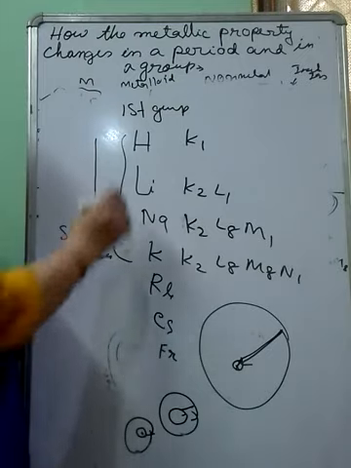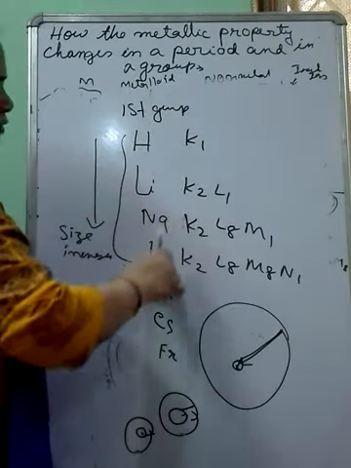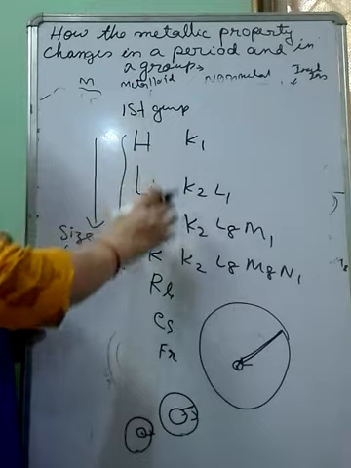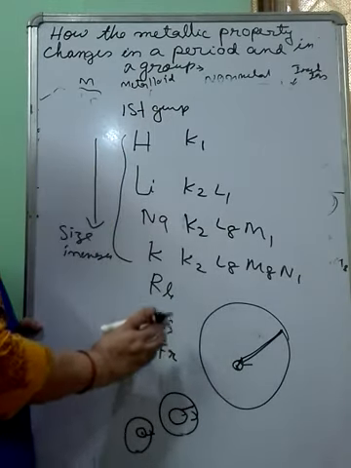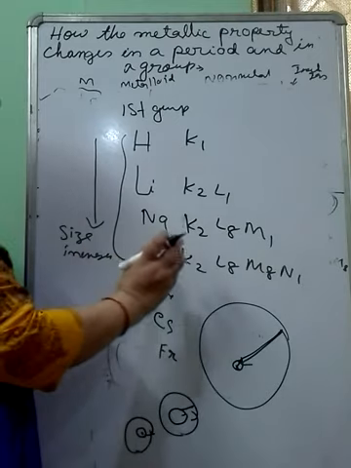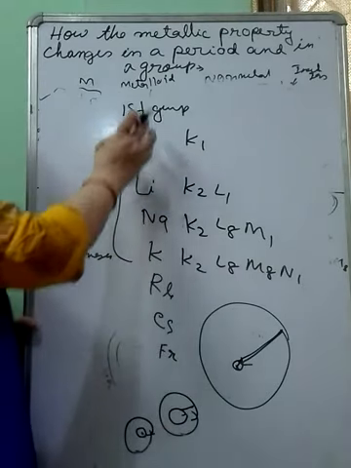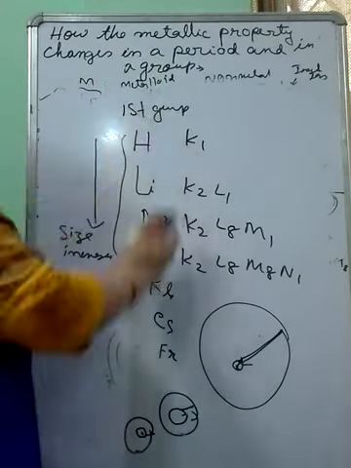So as you move from top to bottom in a group, the electropositive property, or the metallic property, or the tendency of the element to donate the electron will increase. That means metallic property gradually increases from top to bottom.